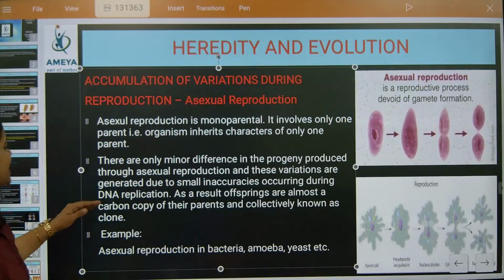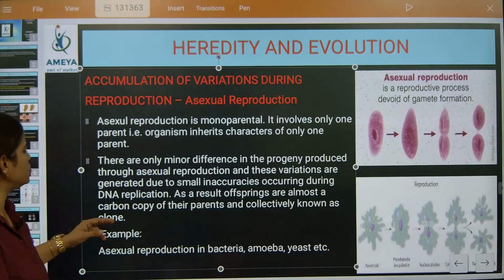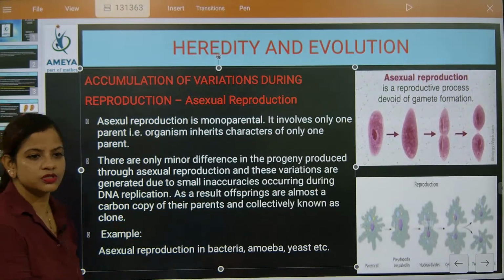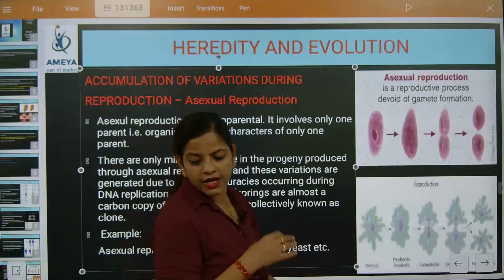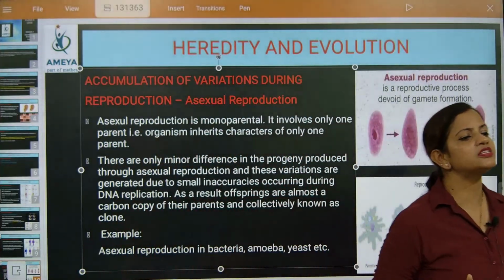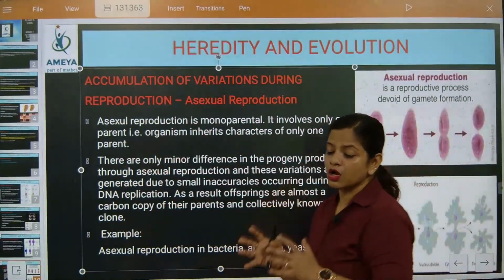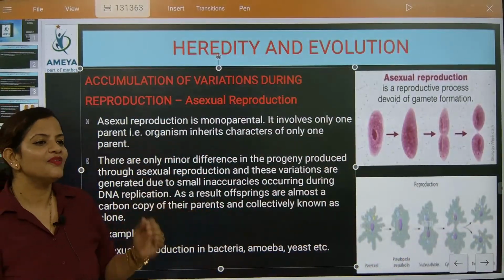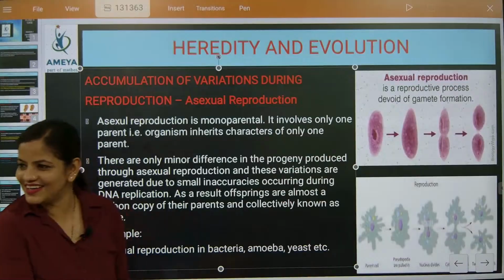Now the next one is, as a result, offspring are almost a carbon copy of their parent, and are collectively known as clones. Understood? So that means what? In asexual reproduction, what type are we seeing? We are generally watching clones. What are we watching, beta? Clones. I hope you have understood. We are watching clones. Got it, everybody?